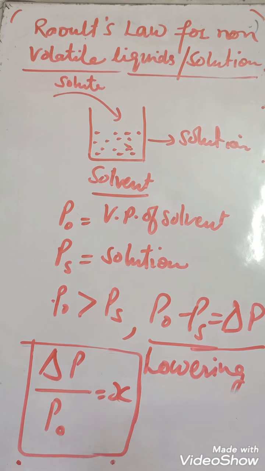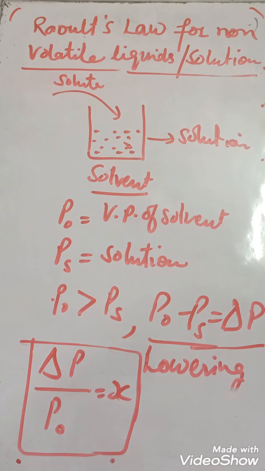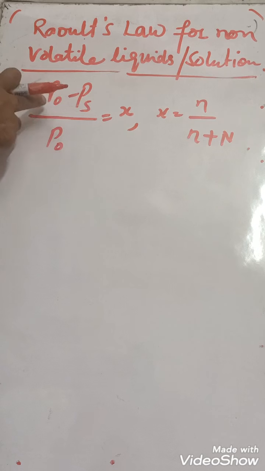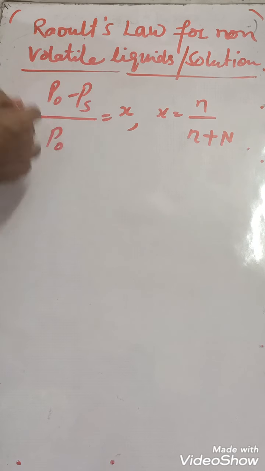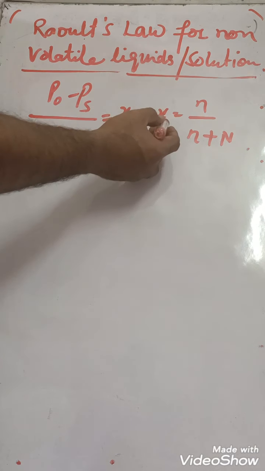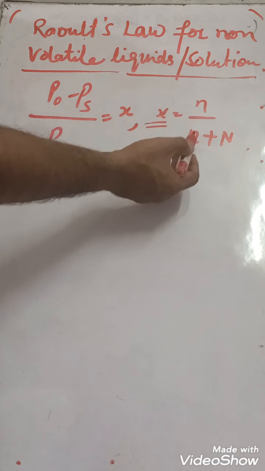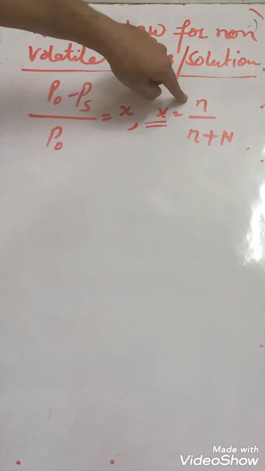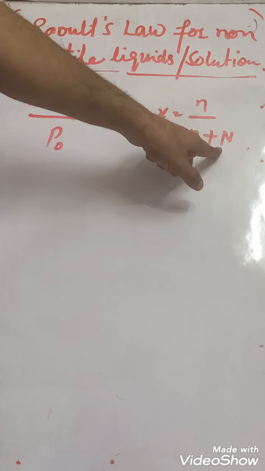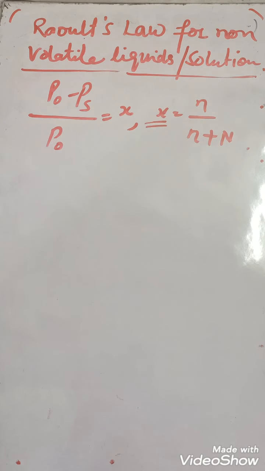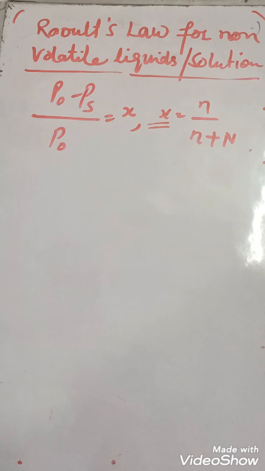So what is the formula of mole fraction here? Look here, students: relative lowering in vapor pressure is equal to the mole fraction of solute. Small x is the mole fraction of solute, and it is equal to small n divided by small n plus capital N. Small n is the number of moles of solute, and capital N is the number of moles of solvent. Why is small n taken? Because the solute is present in a small amount.